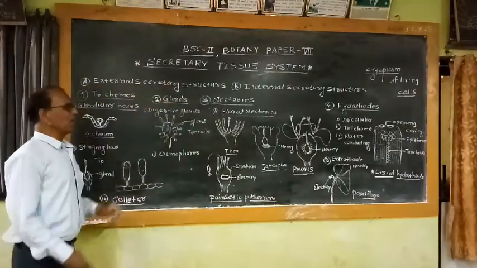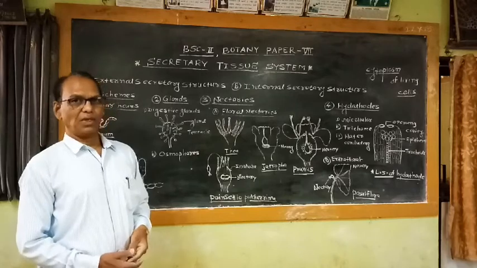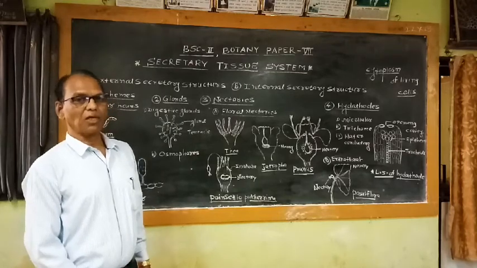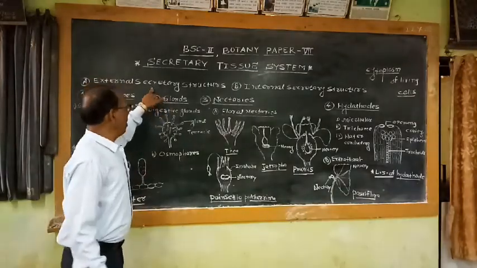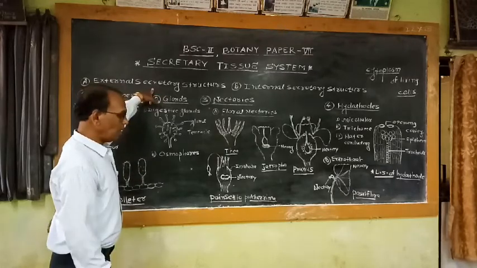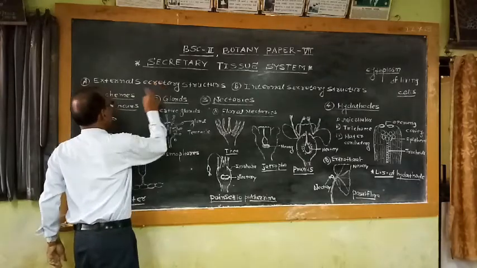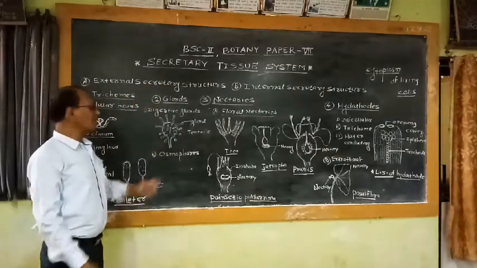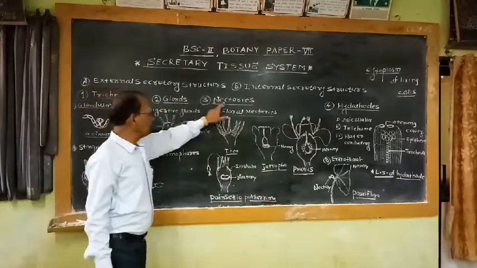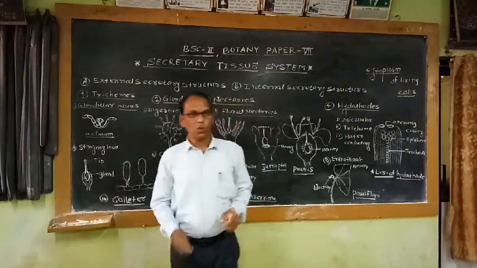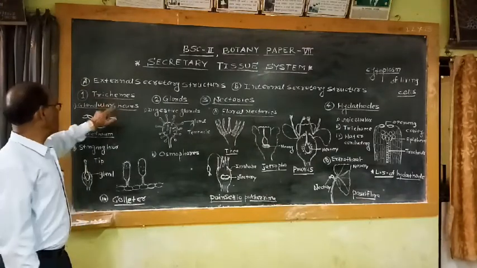As far as external secretory structures are concerned, I have told you earlier, morphologically they are different types, and on the basis of their morphological structure and secretions made by these secretory structures, the external secretory structures are categorized or classified into four categories like trichomes, glands, nectaries and hydathodes. So meaning of this term trichome, I have told you last time in epidermal tissue system. Meaning of this term trichome.